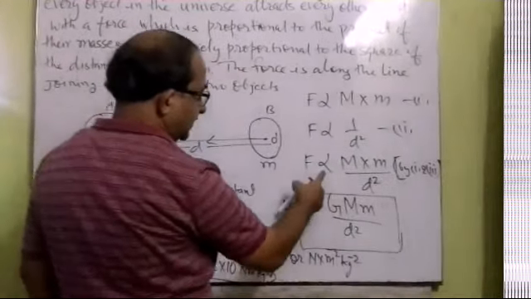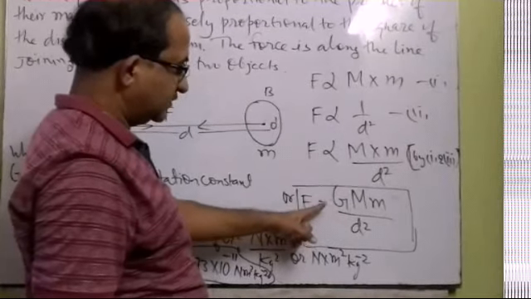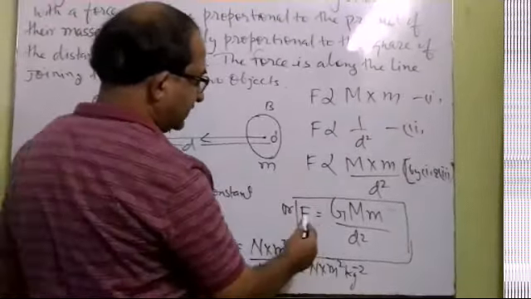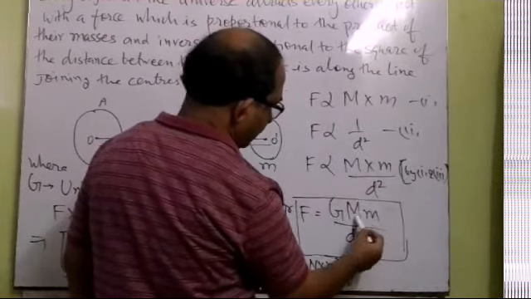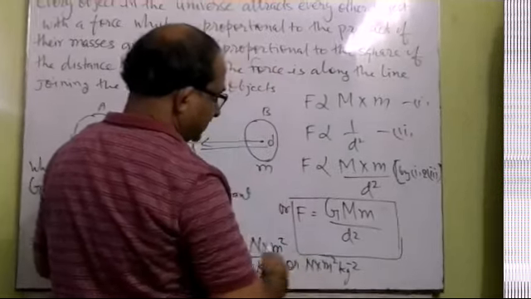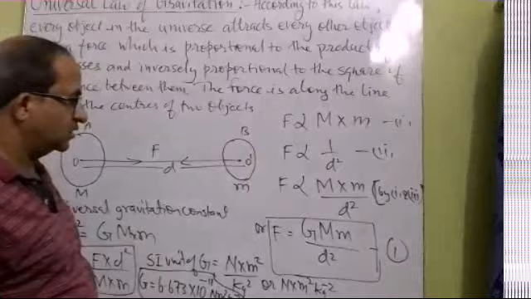Now, when we remove the sign of proportionality, there is a constant which we have to introduce. This constant is capital G, so F is equal to capital G into capital M into small m upon d square. This is the formula which we have derived with the help of the universal law of gravitation.